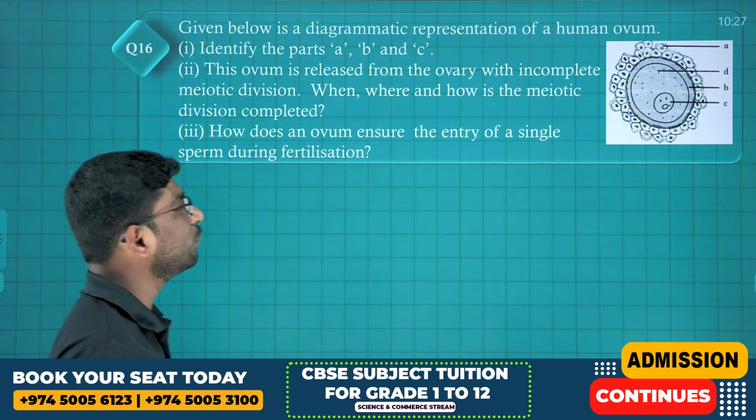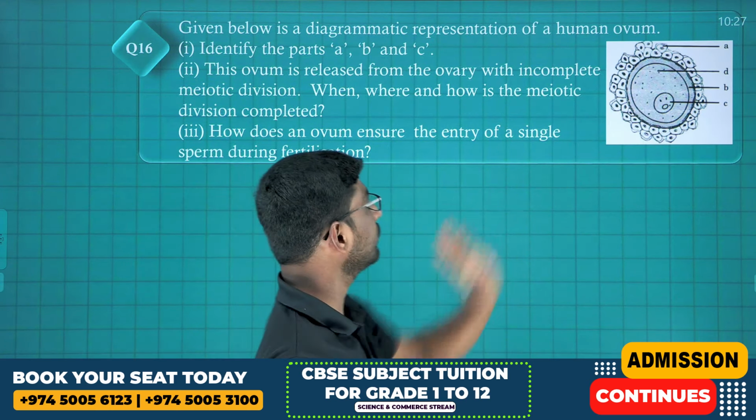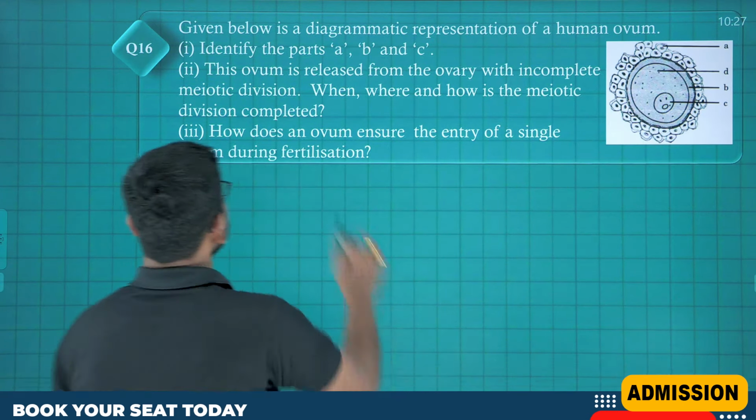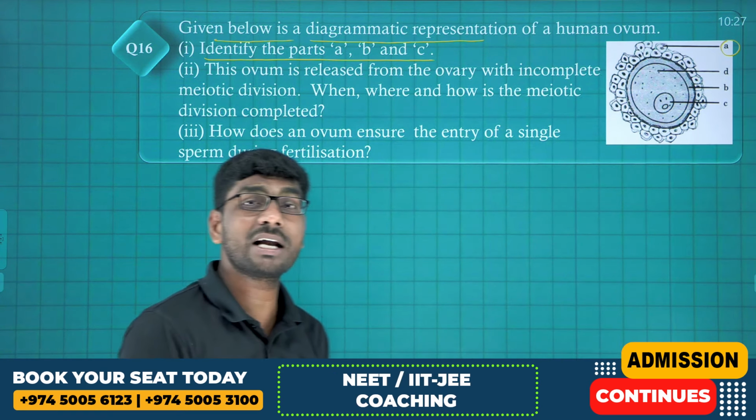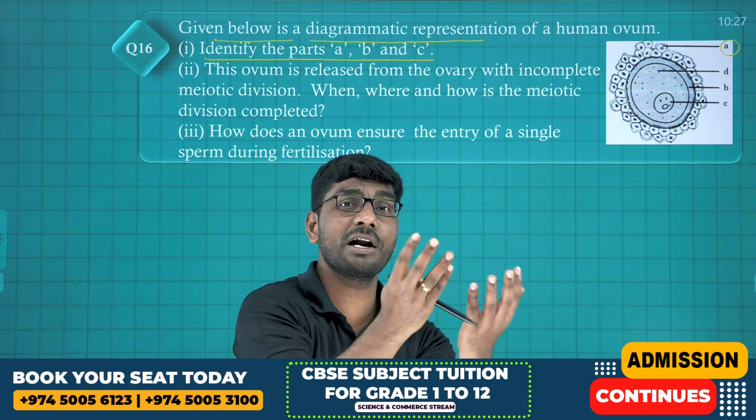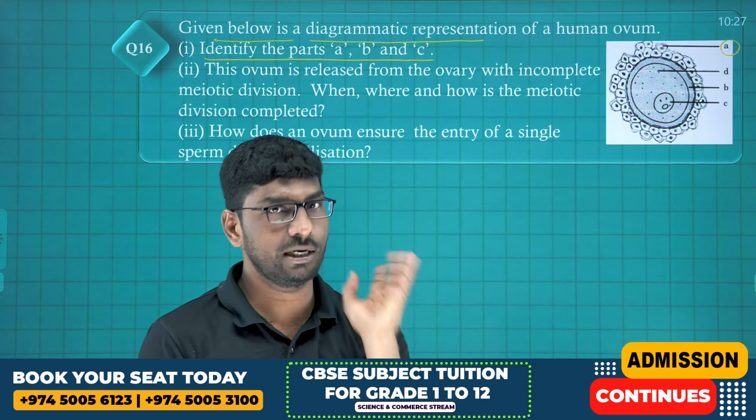Next question, secondary oocyte structure. This is the secondary oocyte. Look here. Given below is the diagrammatic representation of a human ovum. Identify the parts A, B, C. What is A? Corona radiata. A cells are corona radiata. Granulosa cells wrap around the secondary oocyte.